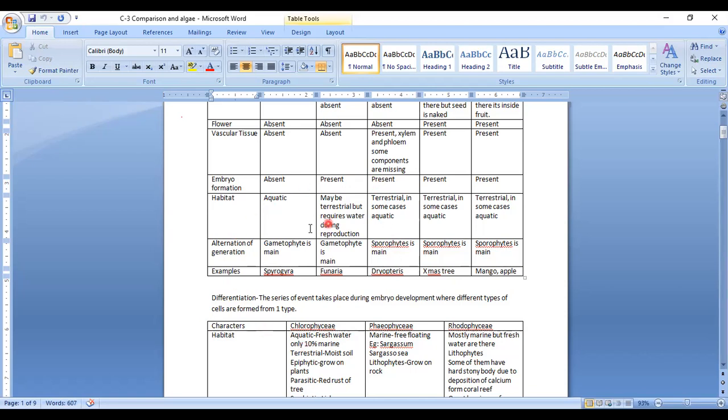I will describe the life cycle with that, beta. Today we are just comparing it. I told you yesterday also. Sporophyte is the part which is producing spore. That means zygote or zygospore.